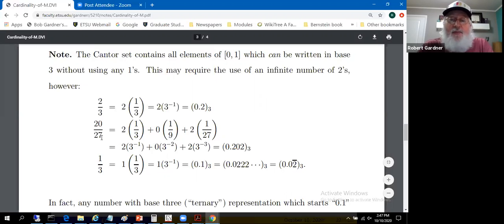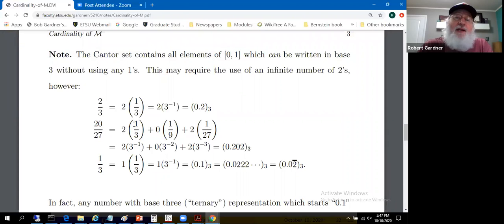Just to get the hang of this base 3 stuff, 20 over 27 is 2 times 1/3 plus 2 times 1/27. So what I'll do is take the fraction, write it as something times 1/3 plus something times 1/9 plus something times 1/27. 1/27 should end the story. Treat these as powers of 3: 3 to the negative 1, 3 to the negative 2, 3 to the negative 3. First decimal, second decimal, third decimal. So we get 0.202 base 3. And this is an element of the Cantor set as well.